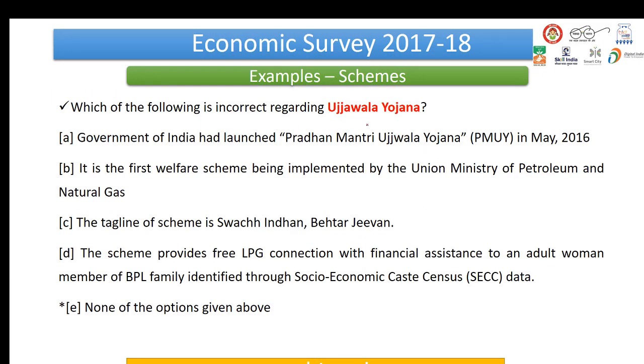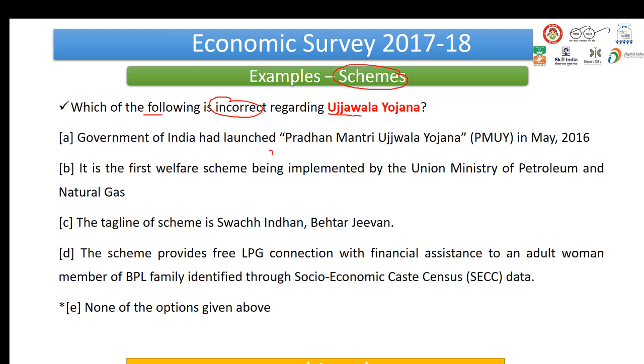Okay, so we have come to the fourth dimension, schemes. Now, this is a very important component for us because we know the importance of current affairs in any competitive exam, and specifically RBI Grade B and NABARD Grade A/B examinations, right? So let us just move ahead with this section. We shall be patient and we shall see how we need to approach these questions, right? So, the first question that we're discussing under this dimension is, which of the following is incorrect regarding Ujjwala Yojana?